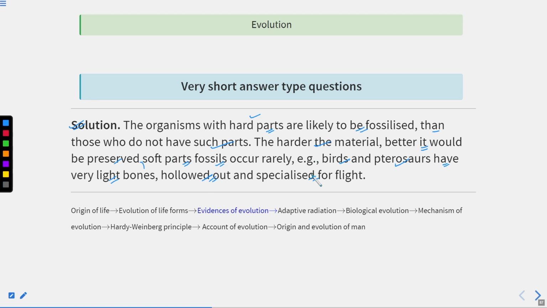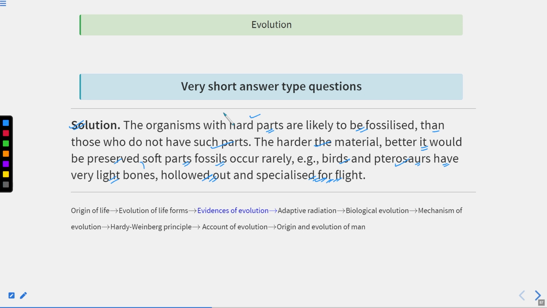They are hollow because these animals have the ability to fly. If the bones were very hard and thick, they would not be able to fly. That's why the bones are hollow in birds and in organisms like pterosaurs, which are extinct now. So these are the criteria for an organism to be fossilized.